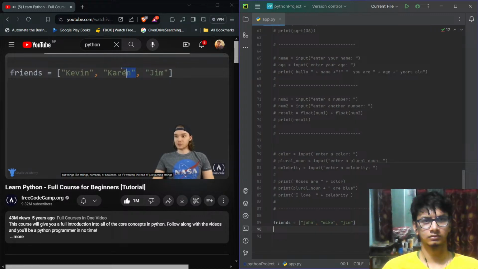So if I wanted, instead of just putting strings here, I could change one of these to a number, and I could change one of these to a Boolean, and it wouldn't matter. Python's going to be fine with that. But let's change these back to strings just for the sake of the example.